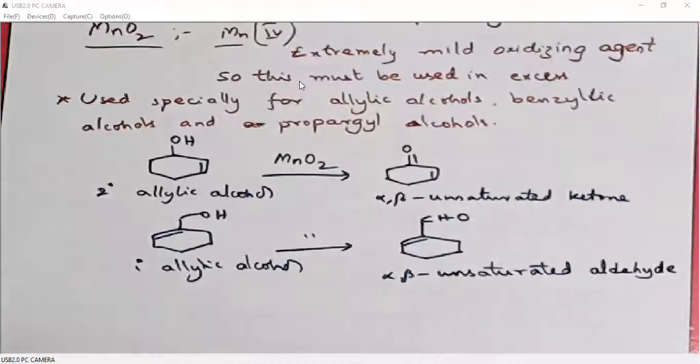Then how do we prepare this MnO2? Of course, it is commercially available, but we can also prepare it. Because it is a mild oxidizing agent, on long standing its oxidizing power may reduce.